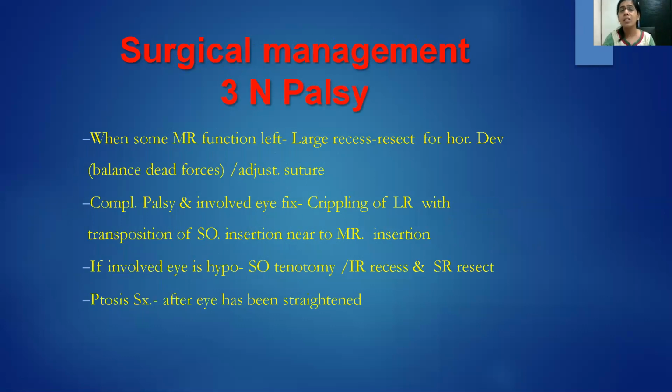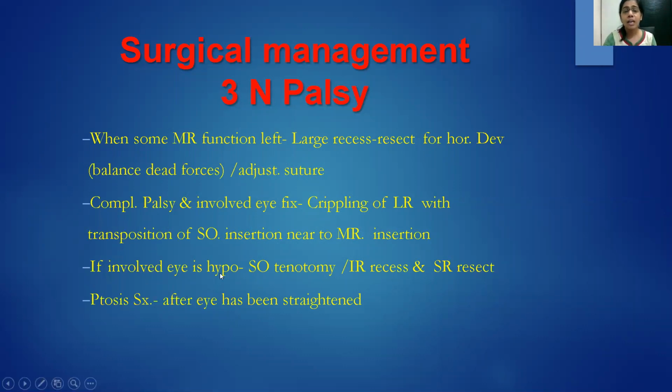So when some medial rectus function is remaining and we have a horizontal deviation, we do just a large recess resect procedure. We keep them on adjustable suture because we cannot predict how much of medial rectus function is actually going to be there. If it's a complete palsy in the involved eye, we can do something called as LR transposition. That means we are actually putting the lateral rectus and attaching it to the lateral orbital wall. However, by doing this, we are telling the patient that you will look cosmetically good in the primary gaze. We are also crippling your abduction along with the other things.